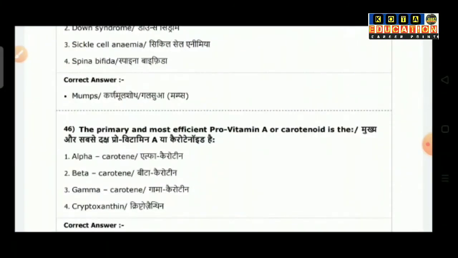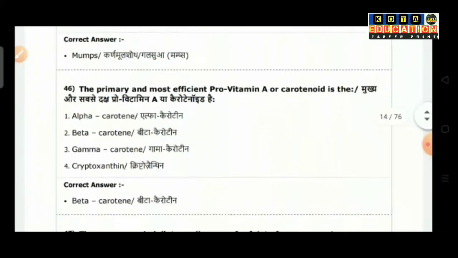Question number 46: The primary and the most effective provitamin A carotenoid is option 1 alpha carotene, option 2 beta carotene, option 3 gamma carotene, option 4 cryptoxanthin. So the correct answer is beta carotene.